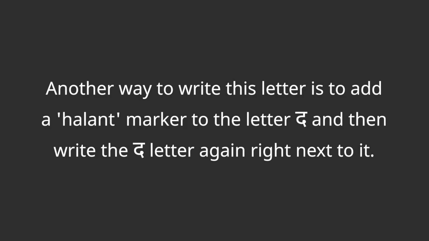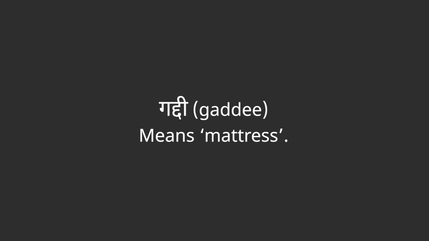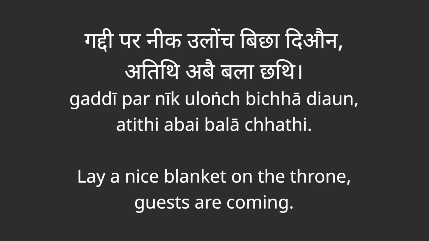These two letters Da and Da are combined in other ways as well, and both ways are acceptable in Devanagari script. Another way to write this letter is to add a halant marker to the letter Da and then write the Da letter again right next to it. Some examples of the use of the conjunct letter Dda in words. Gaddi, mattress.